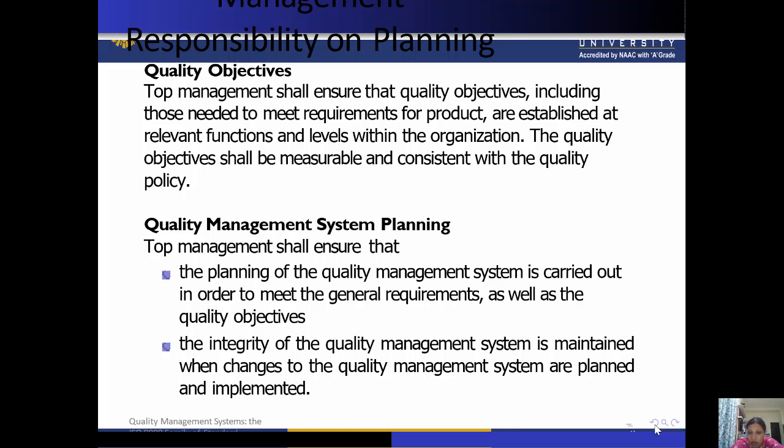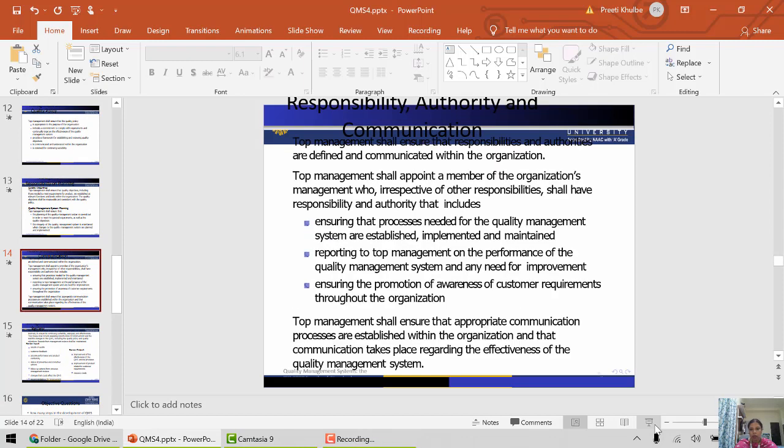The integrity of the quality management system is maintained when changes in the quality management system are planned and implemented. When we implement the quality management system, and when we implement changes in it, again the quality management planning is there. Planning should be there, meaning well-planned things should be there.